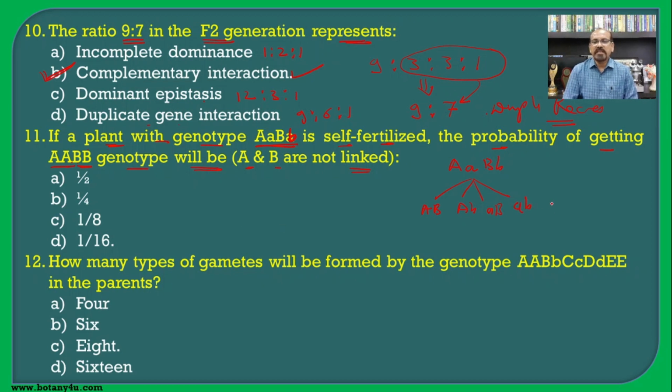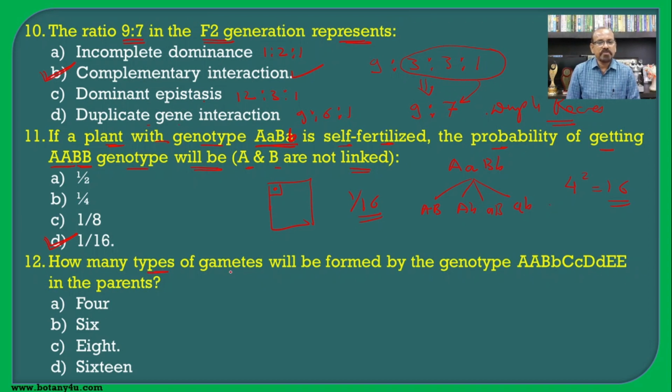So four gametes are there, and 4 squared gives a total of 16 offspring. So 1/16 will be the correct answer for this question. Only the first one in the checkerboard will be capital A, capital B, and hence 1/16 is the correct answer.